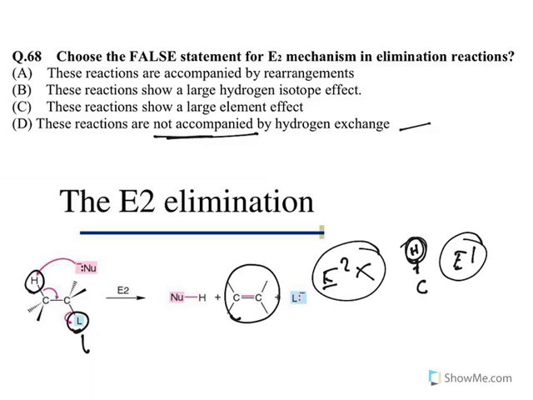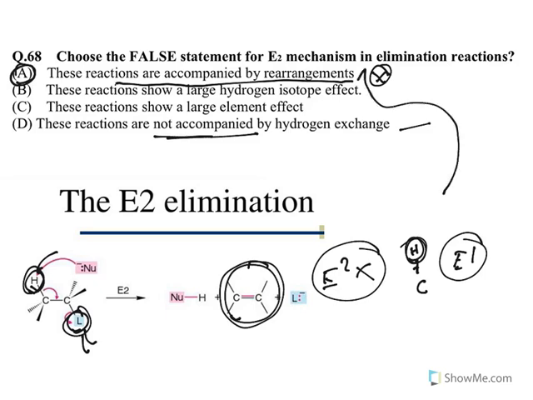Yes, this is true. Then what is wrong? These reactions are accompanied by rearrangements. No rearrangement occurs because it is a concerted reaction. Leaving of the proton and leaving group, immediately forming a double bond occurs. No rearrangement occurs. So option A is the correct one. As I told you, for further details, please refer to my videos on elimination reactions.